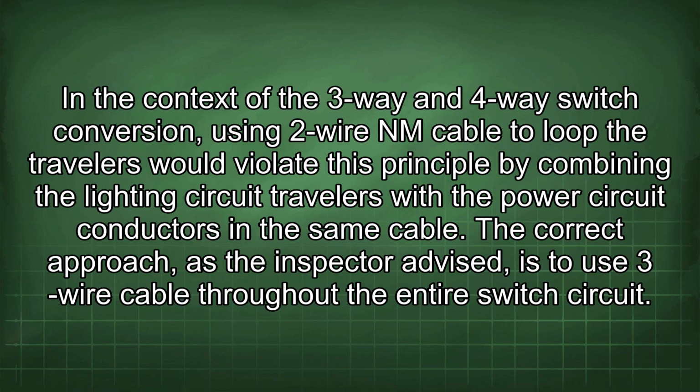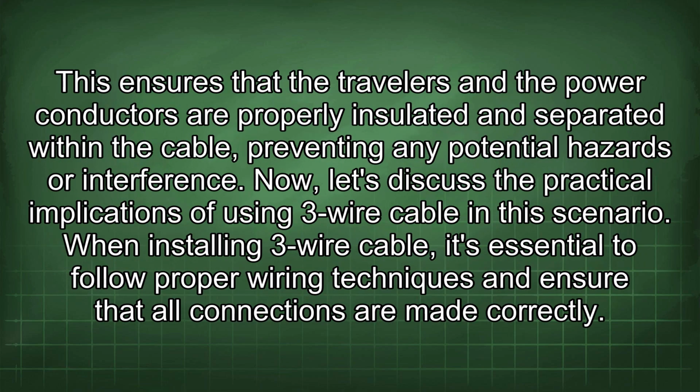In the context of the three-way and four-way switch conversion, using two-wire NM cable to loop the travelers would violate this principle by combining the lighting circuit travelers with the power circuit conductors in the same cable. The correct approach, as the inspector advised, is to use three-wire cable throughout the entire switch circuit. This ensures that the travelers and the power conductors are properly insulated and separated within the cable, preventing any potential hazards or interference. Now, let's discuss the practical implications of using three-wire cable in this scenario.